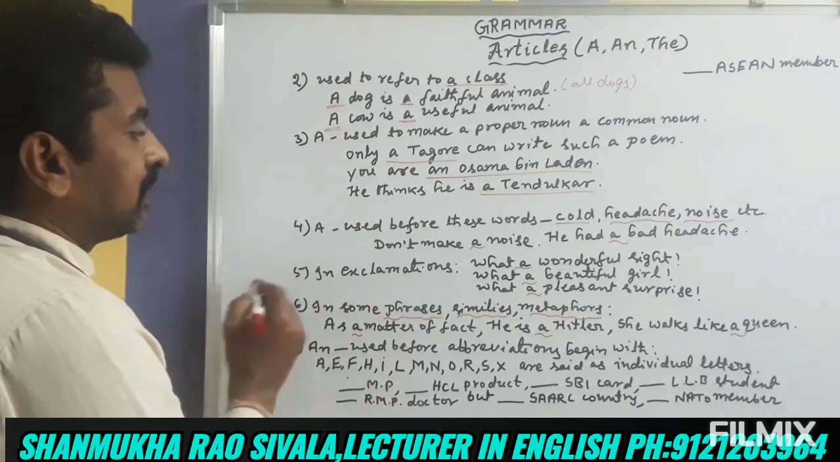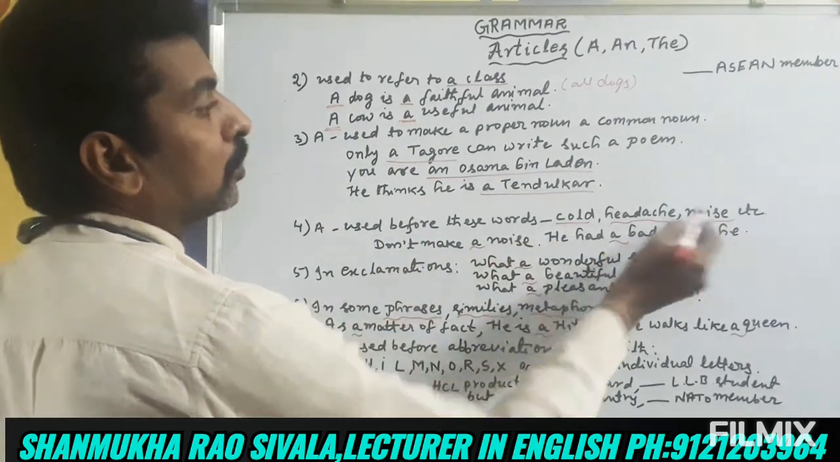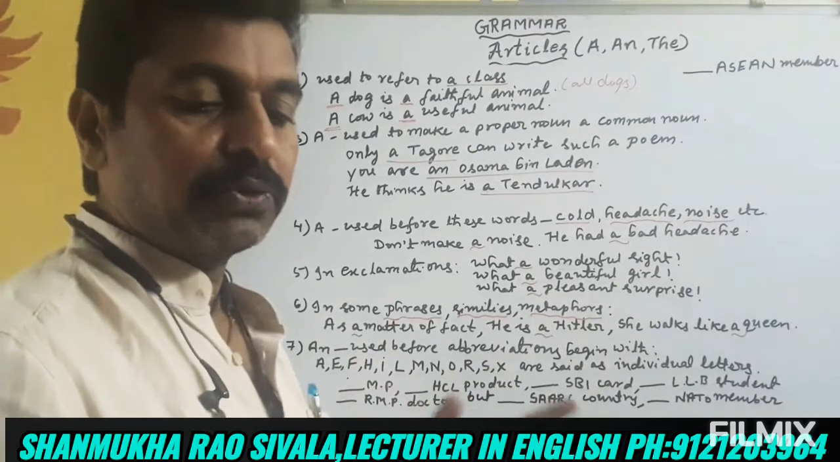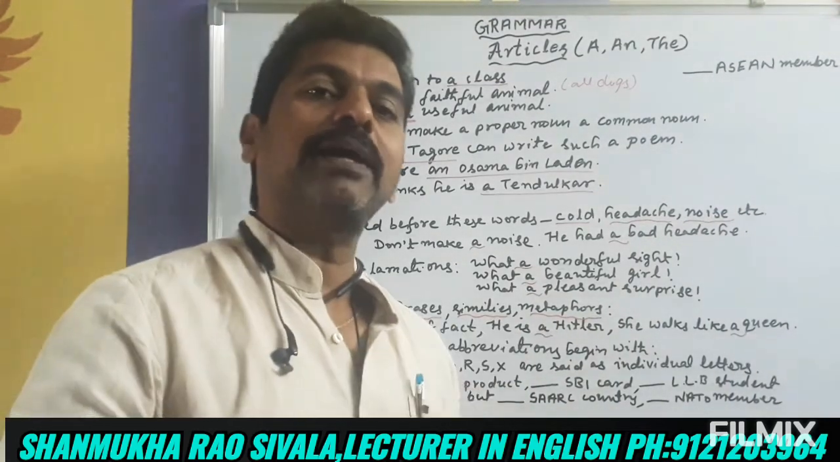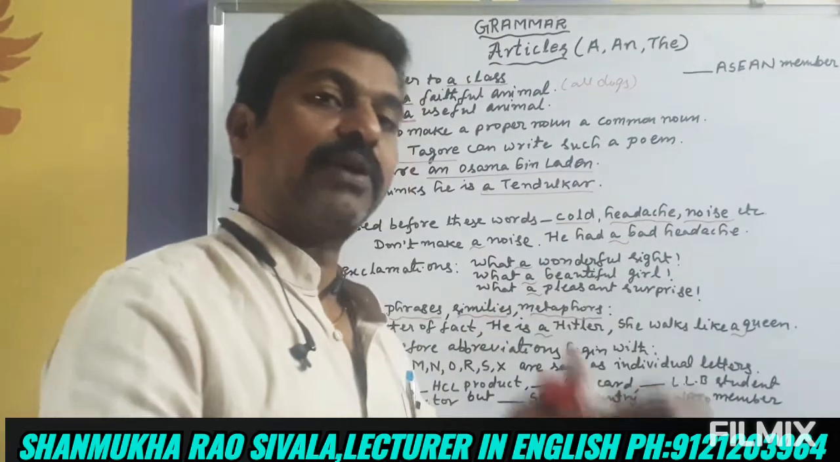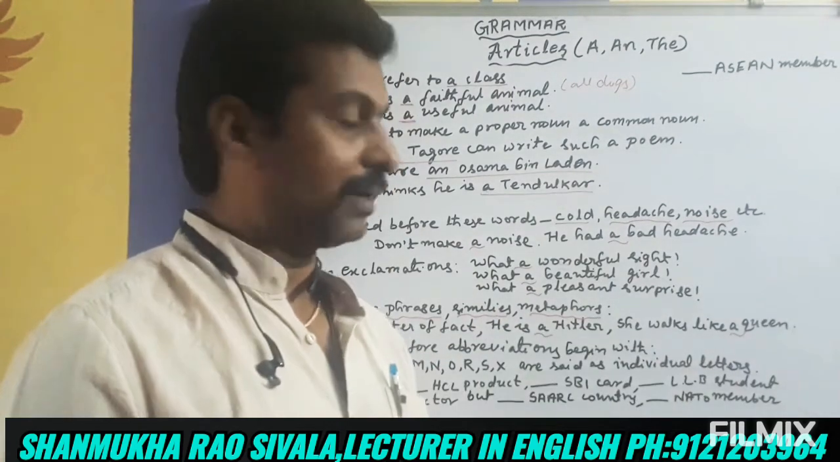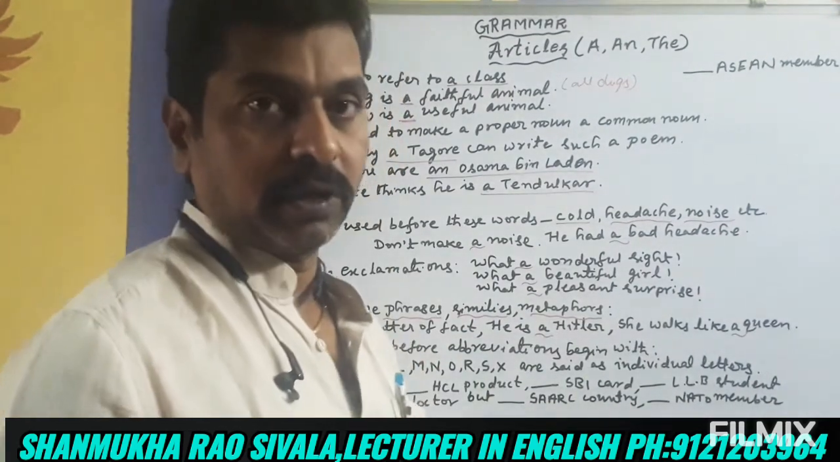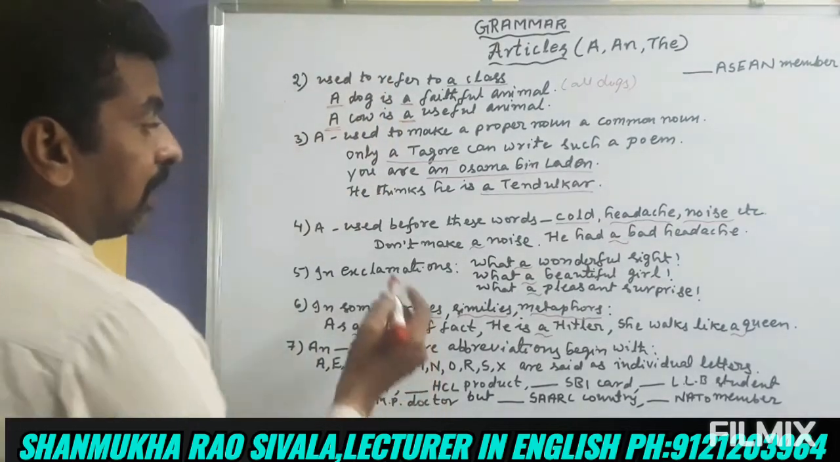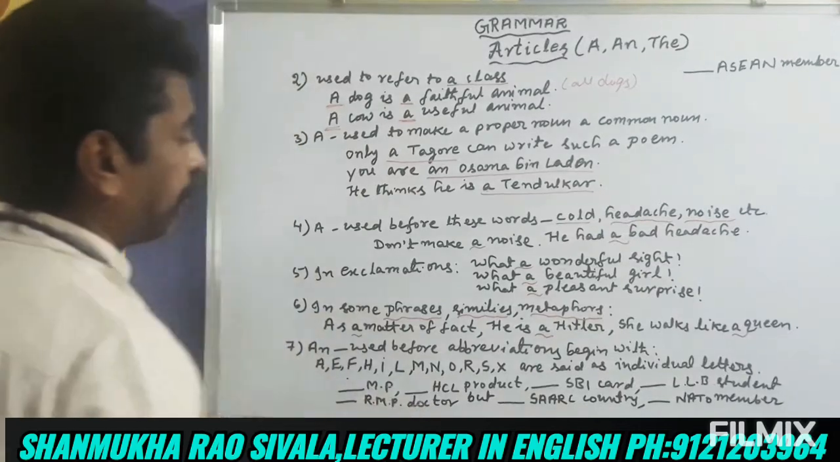And the fourth usage is: a is used before these words, cold, headache, noise. Before these words we use a. Don't make a noise. He suffers from a headache. A bad headache. He suffers from a cold. Similarly, don't make a noise. A bad headache and the like.